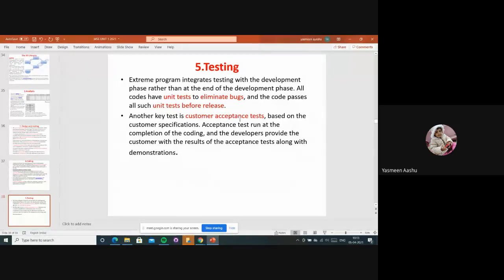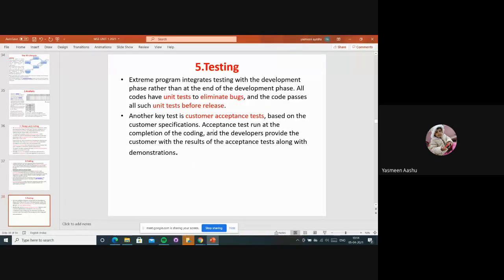Customer acceptance test. Based on the customer specification, the acceptance test runs at the completion of the coding, and the developers provide the customer with the results of the acceptance test along with a demonstration. So acceptance test means whenever the customer is there, he has to accept the whole project, and here they are giving the demonstration of how to use it and where to implement it.